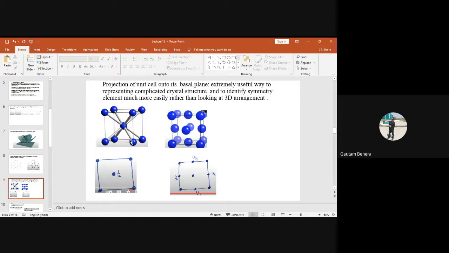Suppose I am talking about this plane. So my point is, if you remember, in a cubic unit cell the edge lengths are the same. A is equal to B is equal to C. Yes or no? Yes, sir. So this is equal to this, right? All the edge lengths are the same, right?